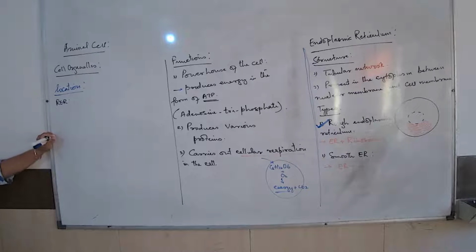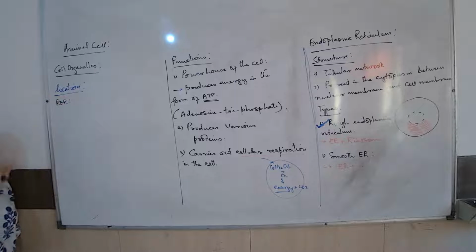Now RER. What did I say? What is the meaning of RER? I did not ask you to expand the term. What do you understand by RER? ER plus ribosomes, endoplasmic reticulum which has ribosomes on the outer side. That is your answer. What is the meaning of SER? Endoplasmic reticulum which does not have ribosomes on the outer surface. Do not expand the abbreviations.